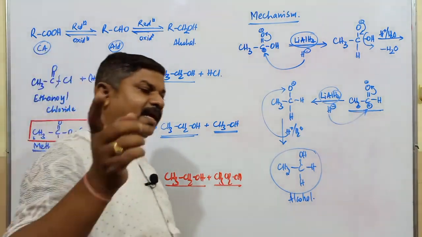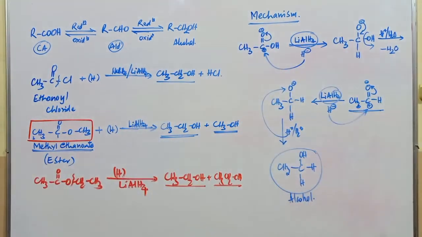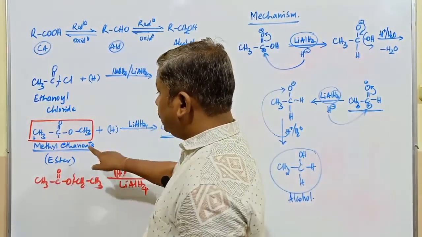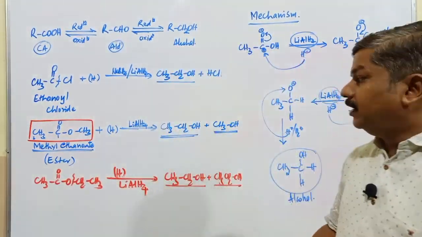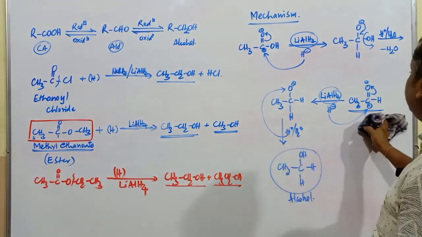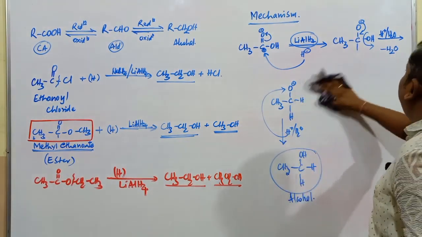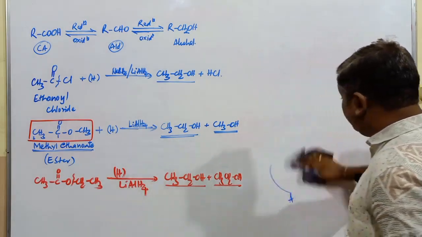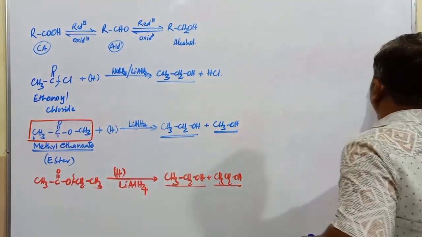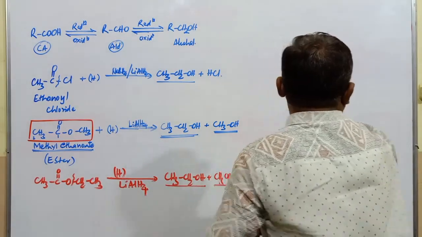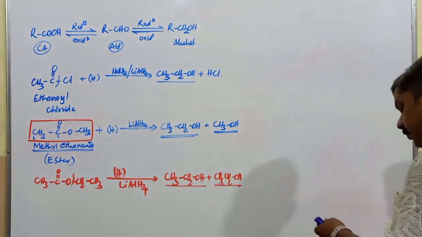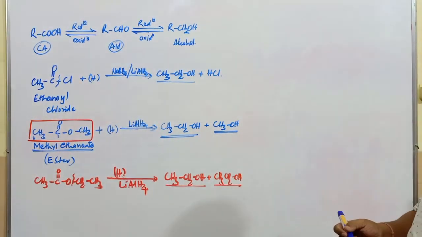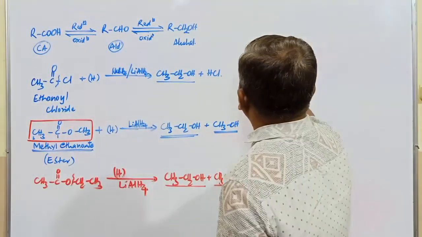So carboxylic acids are reduced into what? Alcohols. Next one, acid halides are converted into alcoholic compounds. Esters are also converted into what? Respective alcoholic compounds. So this is about the reduction of what compounds? The carboxylic acid and its derivative compounds. So we have discussed the reduction of carbonyl compounds, reduction of carboxylic acid and its derivative compounds.